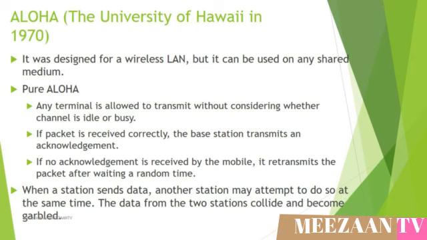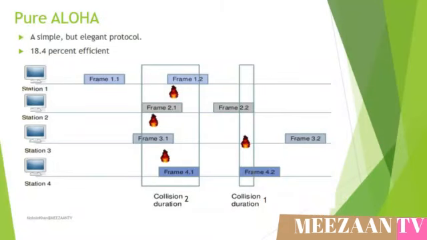In this algorithm, a collision between frames may occur if two or more stations attempt to send data simultaneously. This diagram shows the chances of collision in the pure ALOHA scheme. It is clear that the first frame of station 3 has been transmitted without collision. At the first collision duration, the first frame of station 2 and the first frame of station 4 have collided. Then each station waits for a random time. After that random time, each station transmits its frames. At collision duration 2, almost all of the frames of each station have collided.